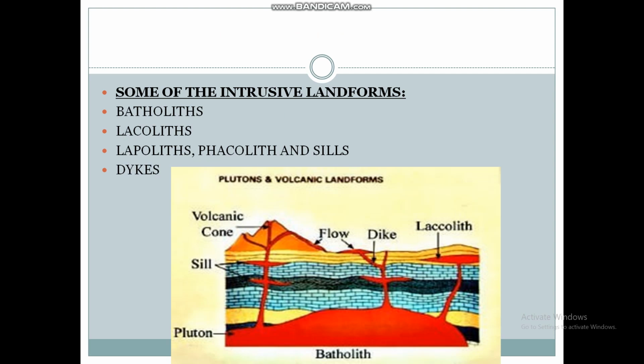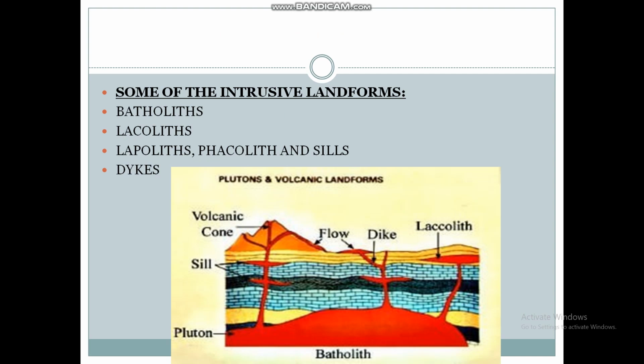Now phacolith. A phacolith is a wavy mass of intrusive landform and at times found in the bases of synclines or at the top of anticlines in folded igneous country. Such wavy materials have a definite conduit to the source beneath, the magma chambers. These wavy types of materials are called phacoliths.